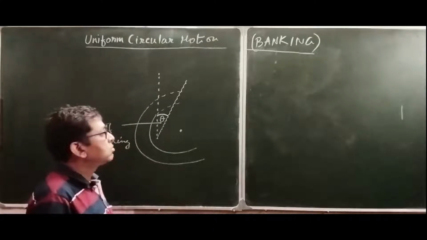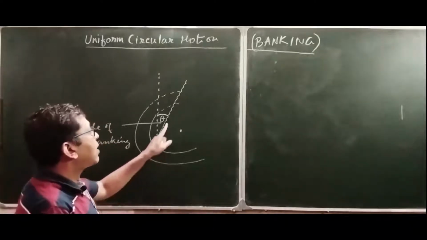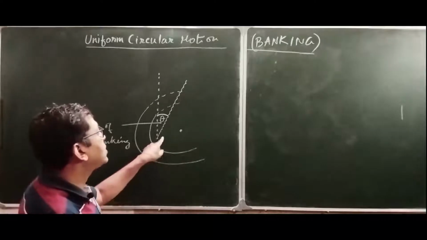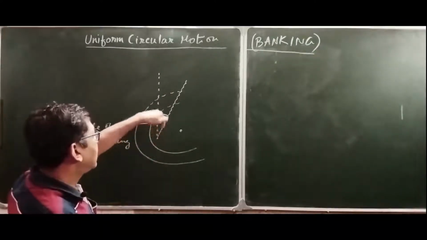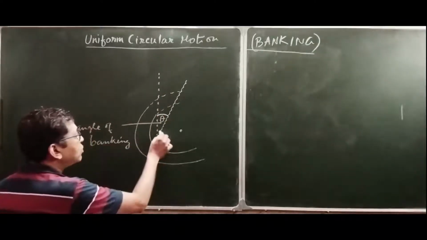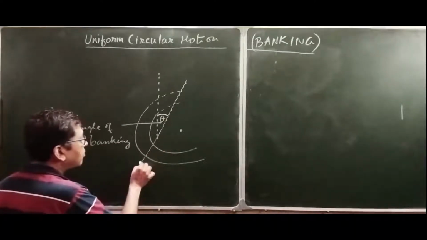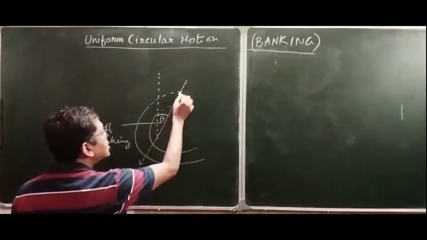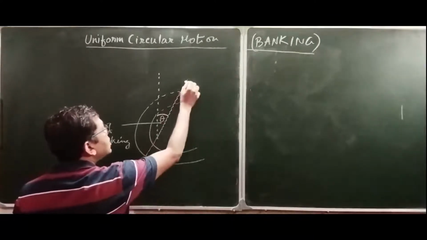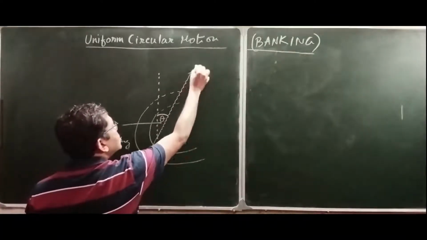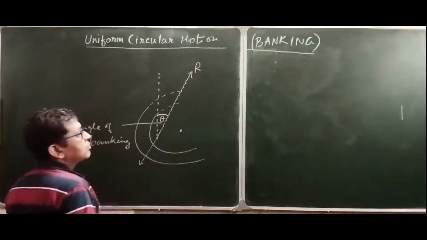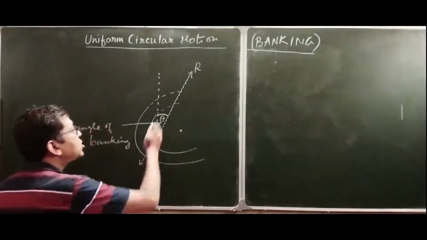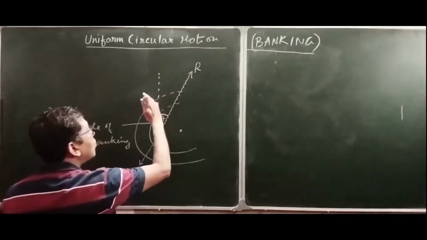Now the rider along with the vehicle obviously applies a force on the ground along this line, and immediately the ground applies a reaction force in the opposite direction. Suppose this reaction force is R. According to the vector rule, you can resolve this reaction force into two components.